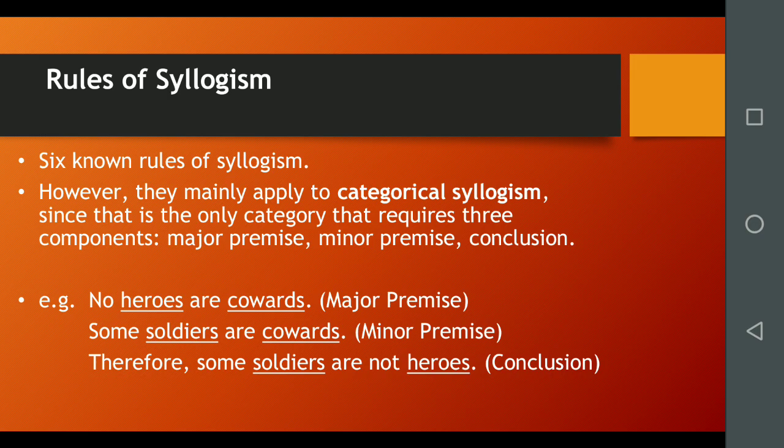Rules of syllogism are 6, and they mainly apply to categorical syllogism because it is the only category that requires three components: major premise, minor premise, and conclusion. For example, no heroes are cowards is a major premise, some soldiers are cowards a minor premise, and therefore some soldiers are not heroes is a conclusion based on these premises.